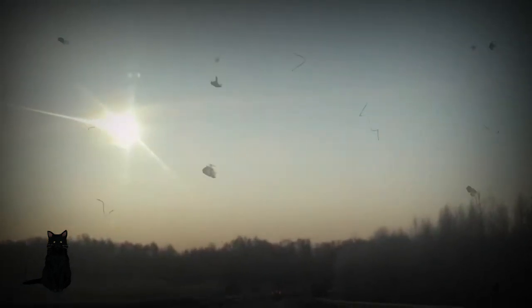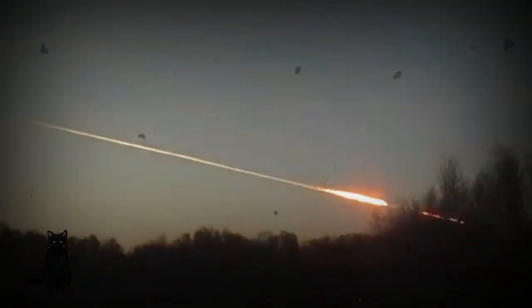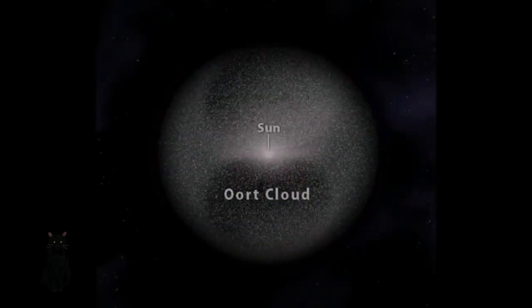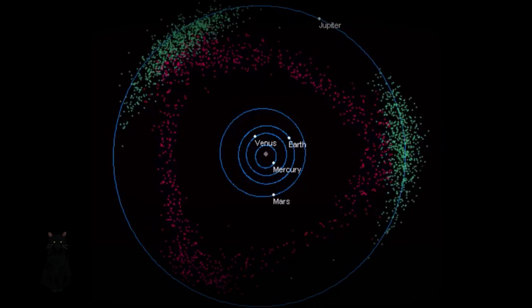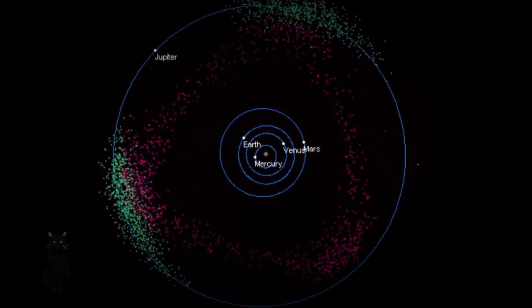Our solar system has 2 main areas of contention in regards to asteroids and comets. One is the Oort cloud, said to be the remnants of the formation of the planets, pushed out into the outer regions of the solar system. And we can conclude that it's most likely replicated on most, if not all, other solar systems out there. But there's another asteroid belt that lays within the solar system, which lays between Mars and Jupiter.